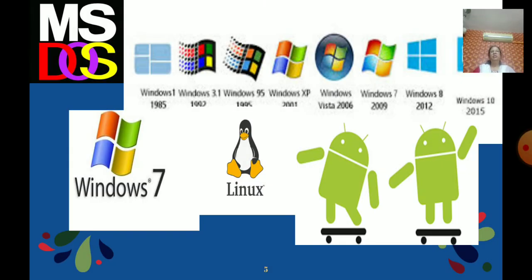Now can you see here the different types of operating systems? The first edition of the Windows operating system was introduced in 1995, and it was named Windows 95. Afterwards you can see Windows 2003, Windows Vista, Windows 2007, Windows 9, and also Unix, Linux, Windows 7, MS-DOS, and Android. These are all what? Operating systems, right?